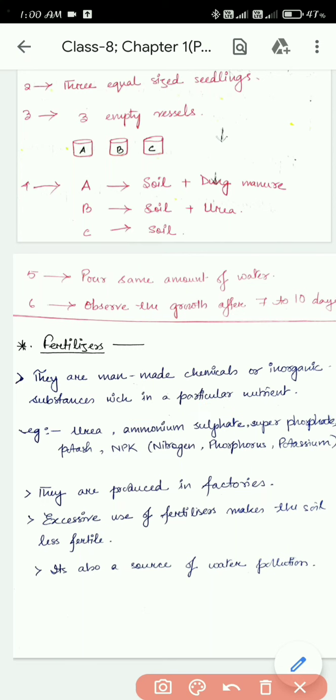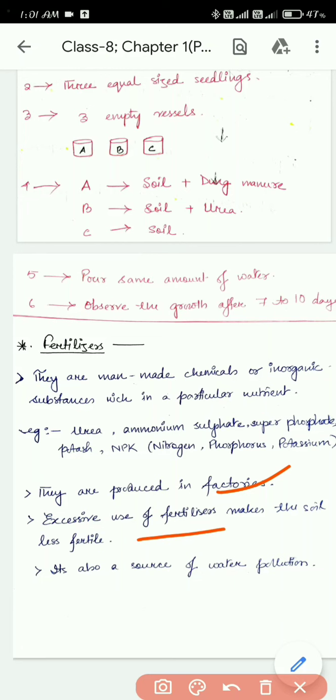Read the example once. This is NPK. NPK means it's the mixture of three other substances: nitrogen, phosphorus, and K for potassium. It's the chemical symbol of potassium. So where are these fertilizers produced? They are produced in factories, but the manure, it was produced in what? It was produced in pits or in open places.